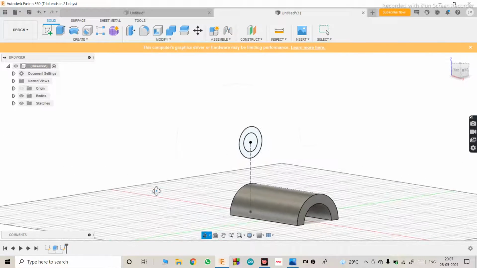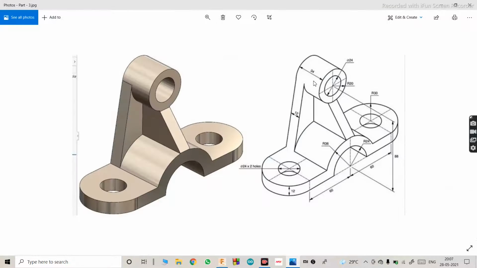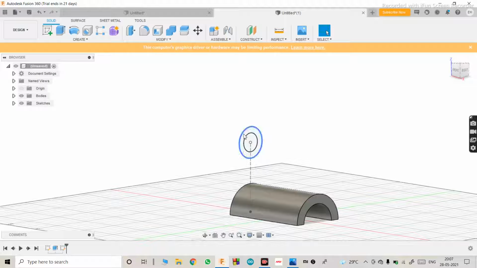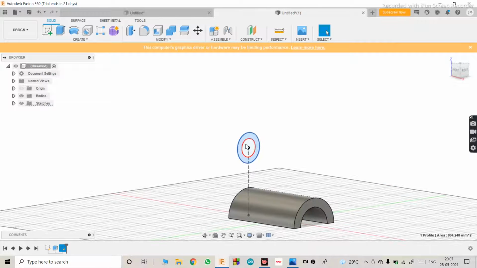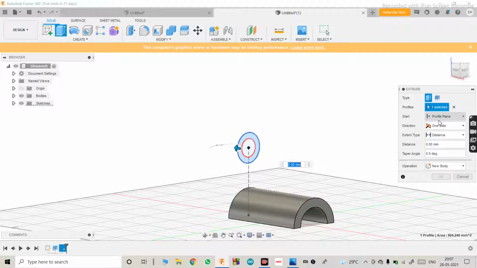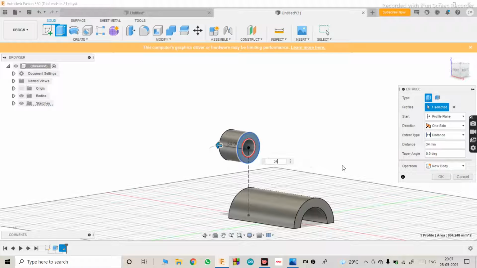Okay, and we have to extrude this out for 34 mm. Here the dimension is given, the length of the cylinder. And select this, we'll extrude, we'll make it 34. It is going that side, so you just have to change the direction.